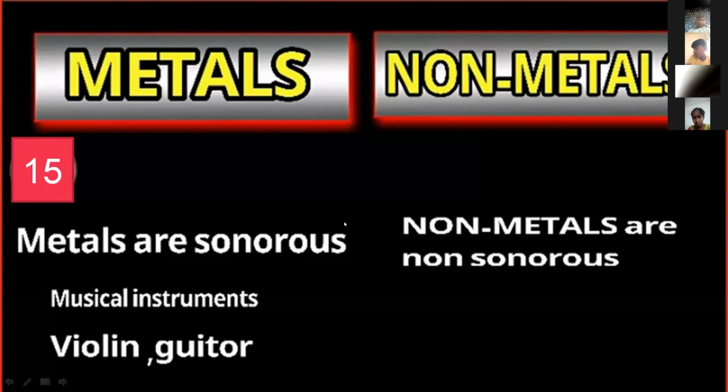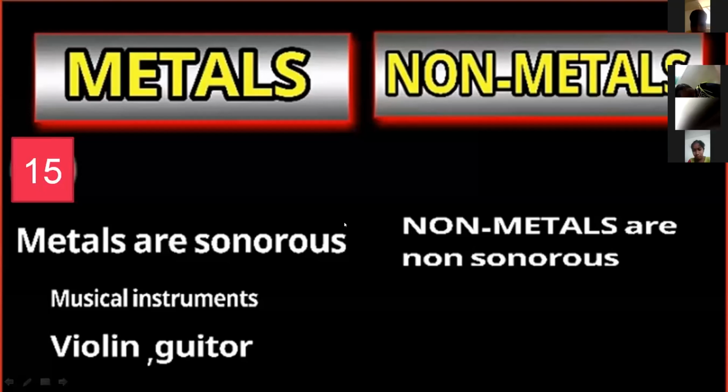Non-metals are non-sonorous. Non-sonorous means that if you take a piece of wood and drop it on a hard floor, it cannot produce any noise or sound. In the same way, if carbon, sulfur, and iodine, which are non-metals, are dropped on the floor, they do not produce any sound. So this is called non-sonorous, and metals are the ones that are sonorous.